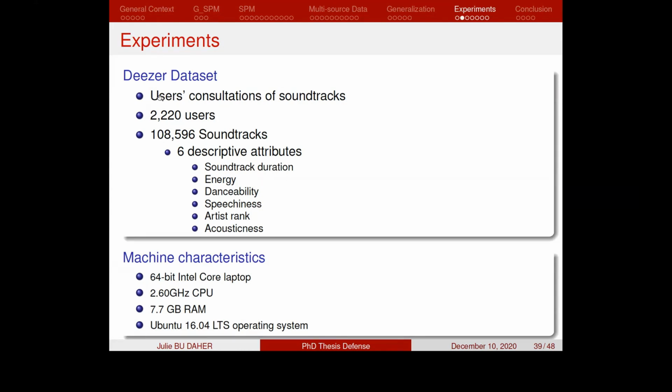This data set is the DAHER data set, which is a data set collected from the DAHER company, a music company. This data set contains users' consultations of soundtracks, where we have 2,220 users and around 108,600 soundtracks, where each soundtrack is described by 6 descriptive attributes.